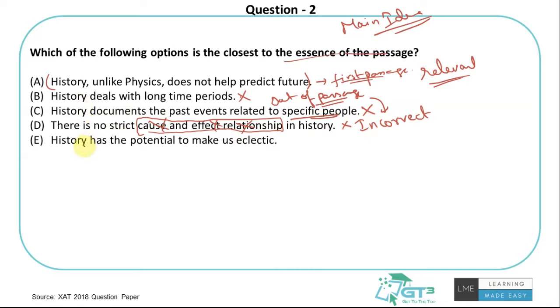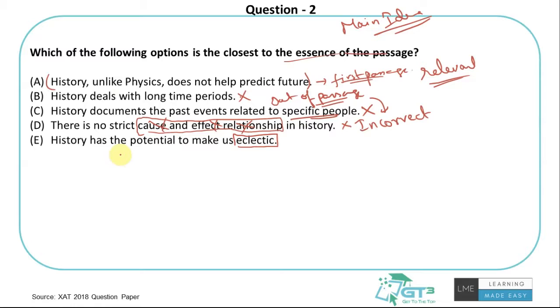Right. I've already eliminated all four. So let's read the last one: "History has the potential to make us eclectic." Even if you are not someone who knows what eclectic means, by just eliminating the first four options, you should still be able to mark the fifth.